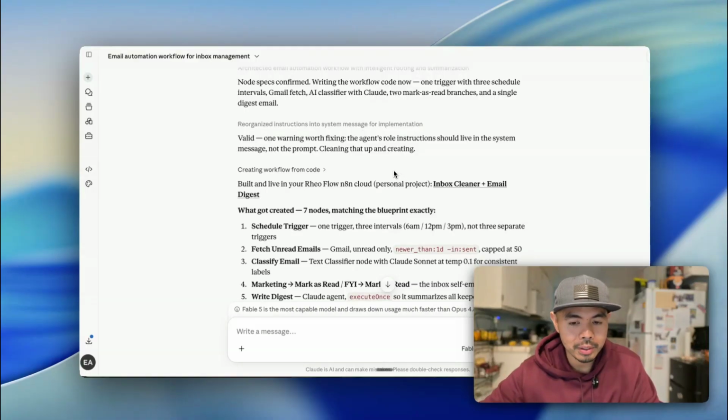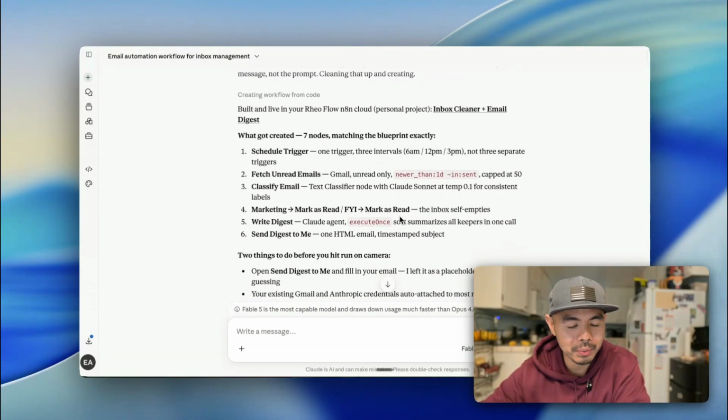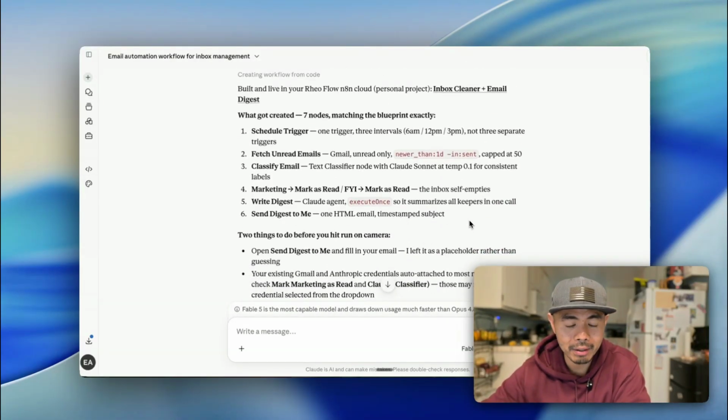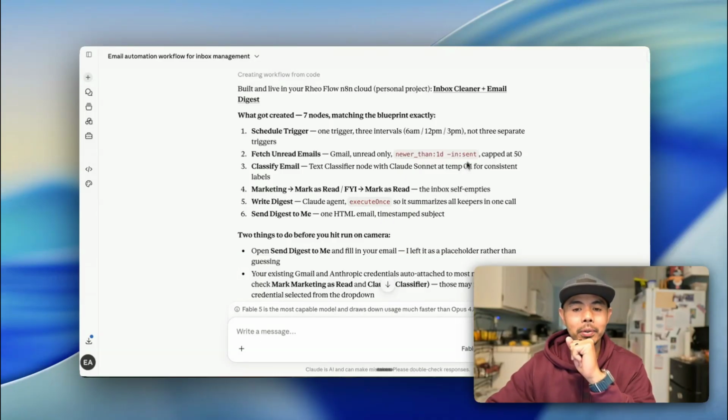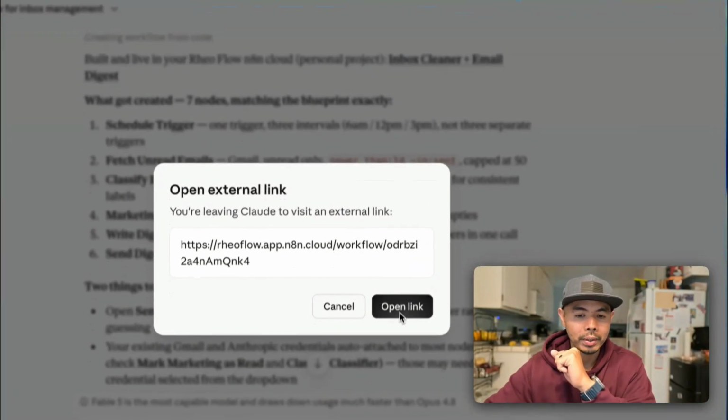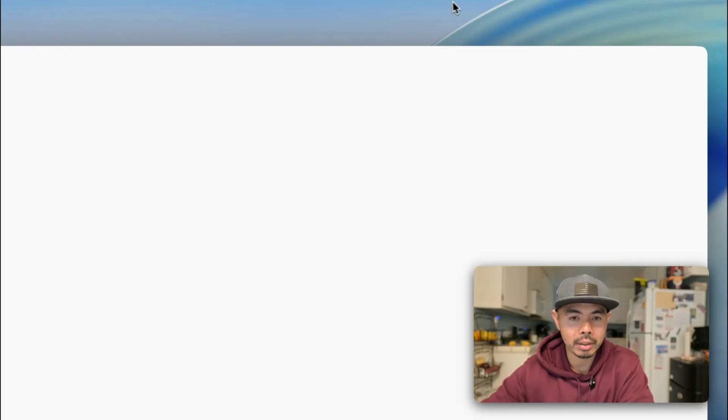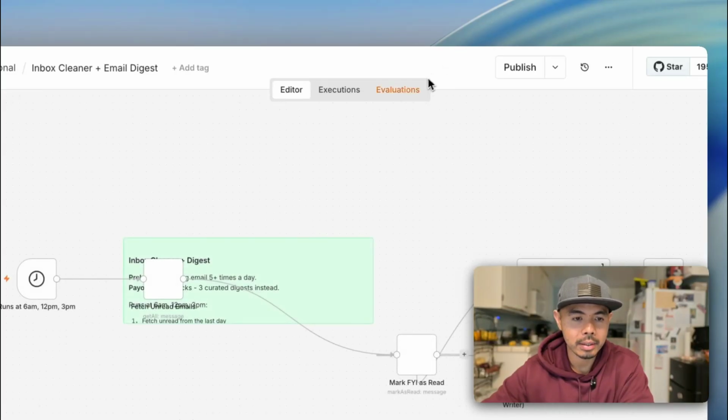All right. So it looks like it already created it here. What's really crazy is that in a span of less than 10 minutes, it created our first blueprint for us. So I'm going to go ahead and open this one and it opens here. So this is my n8n instance.